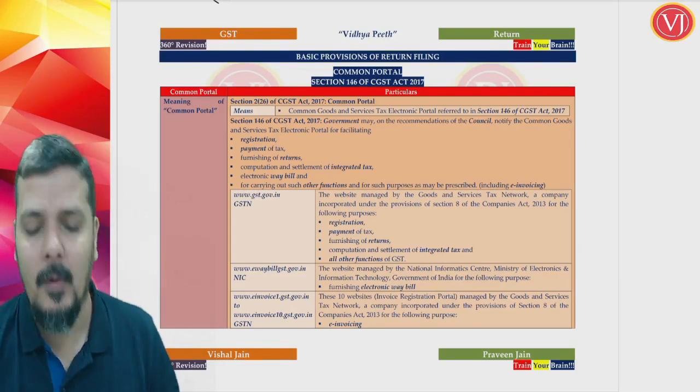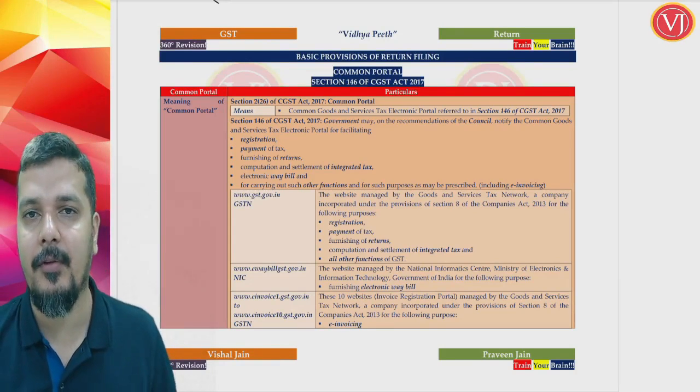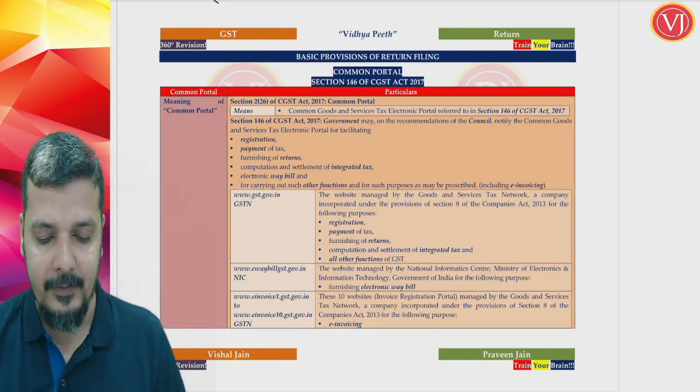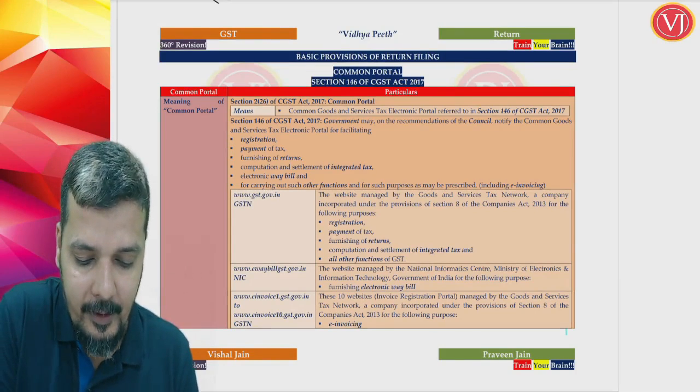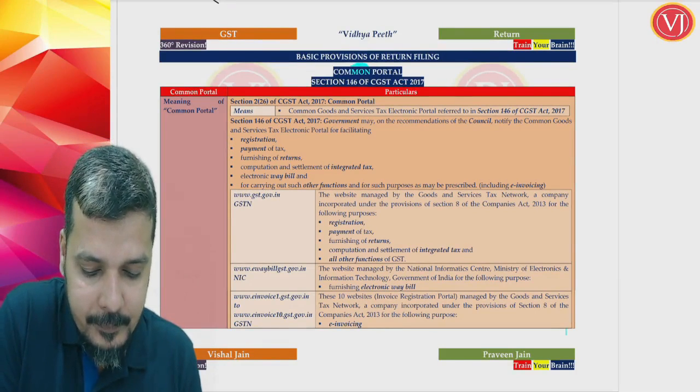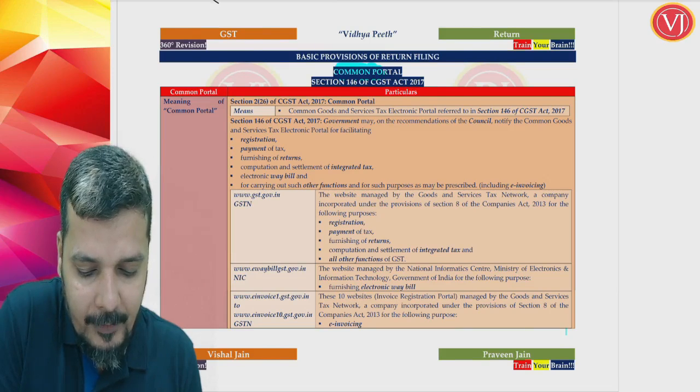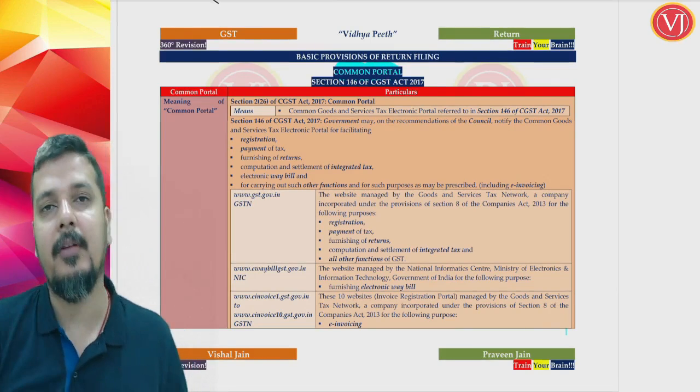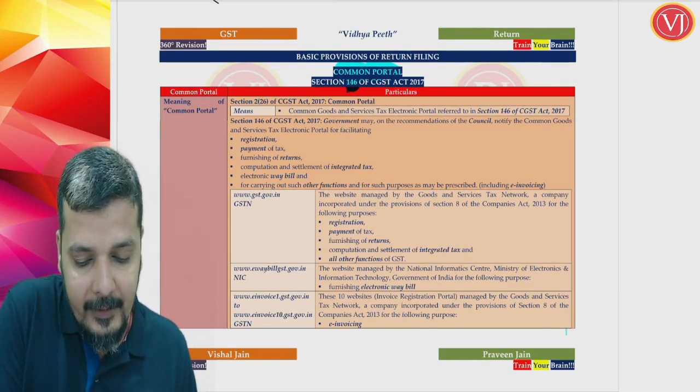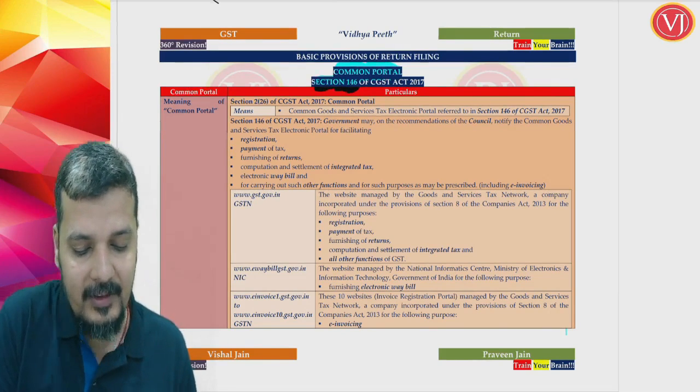Yes friends, now let us see the basic provisions of your return filing chapter. To start with, we'll start with something called the common portal, because when you talk about return filing, it happens on one of the common portals, which is given in section 146 of your CGST Act.